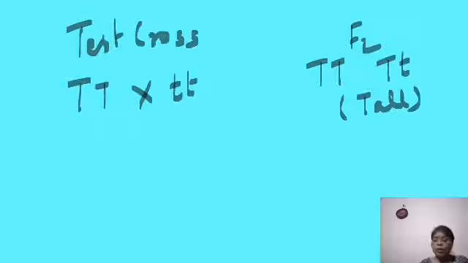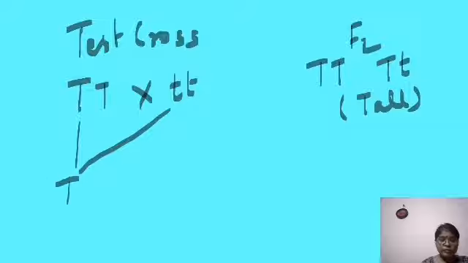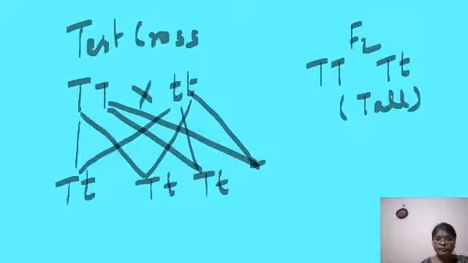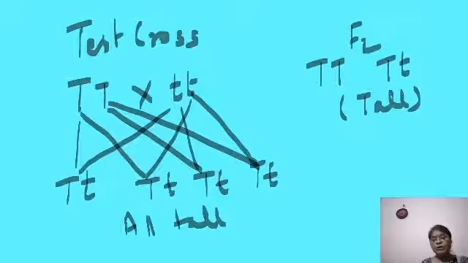All the individuals you get are tall. This is the forked method, not the Punnett square method I showed you earlier. So they are all tall. When you get all tall, then you can say that the individual is homozygous dominant.